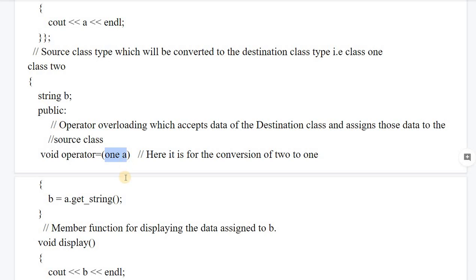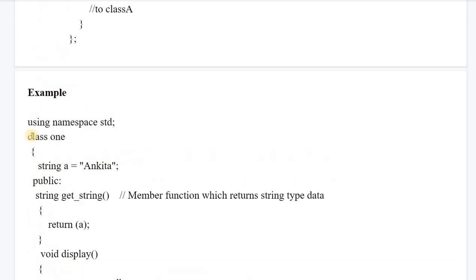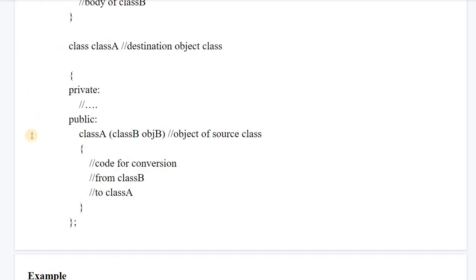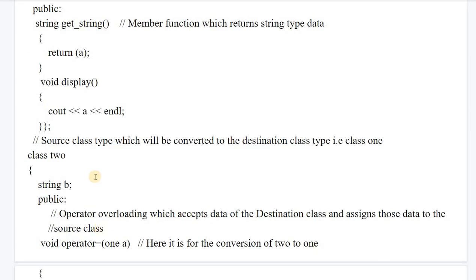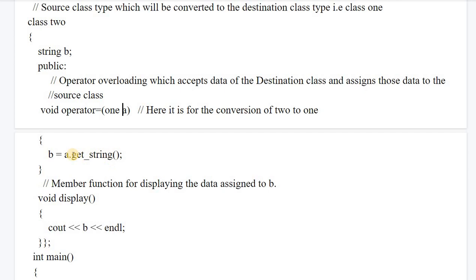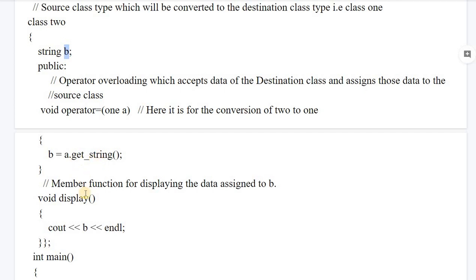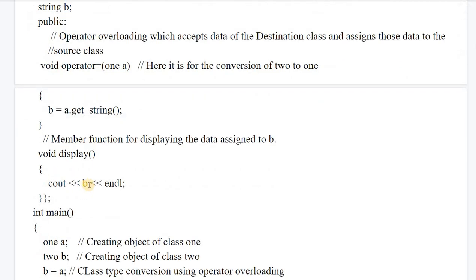So here we are passing the destination class, sorry, source class. The first one was the source class, as we have seen in this example. In this example, this is the source class and here we have the destination class. So in operator overloading we have to pass the source class object as argument. B is the data member of this class 2, that is your destination class. So we will call the getstring function, which will return string A, that is Ankita. So A dot getstring will be returned from this, and through the display function you can display this.